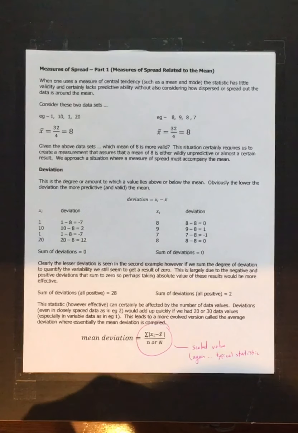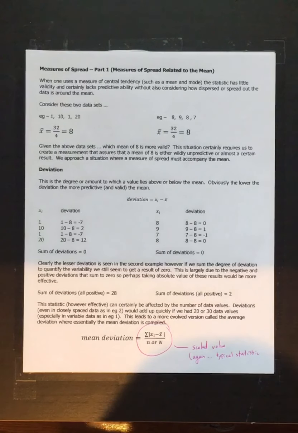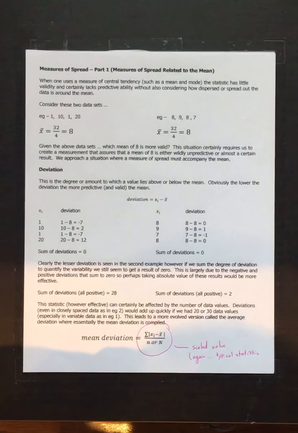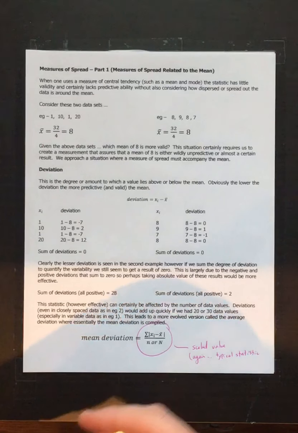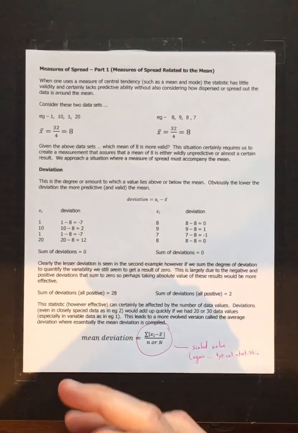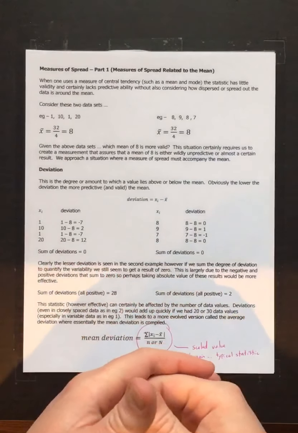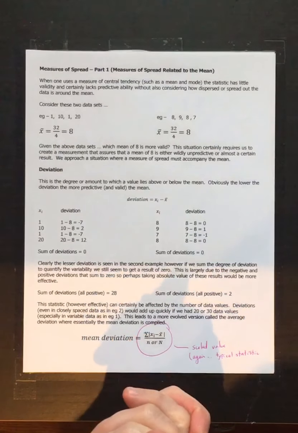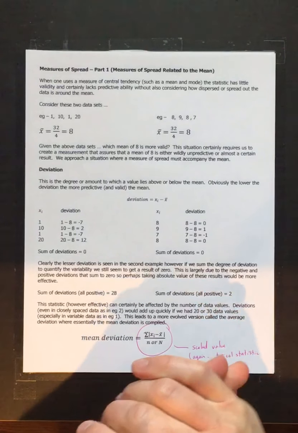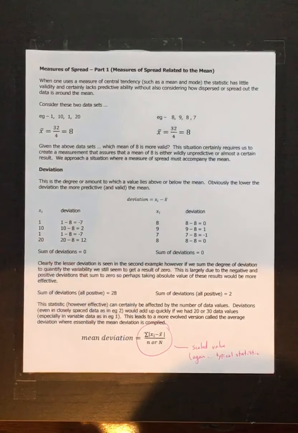Okay, so we've spent some time worrying about measures of central tendency and calculating those, whether they be means or medians or modes. Now what we need to do is ascertain how good of a statistic our mean is. Is it a good predictor of what's going to be seen maybe later on in the sample, or is it a bad predictor because the sample is so variable that it's difficult for us to see if it's a good measure or not?